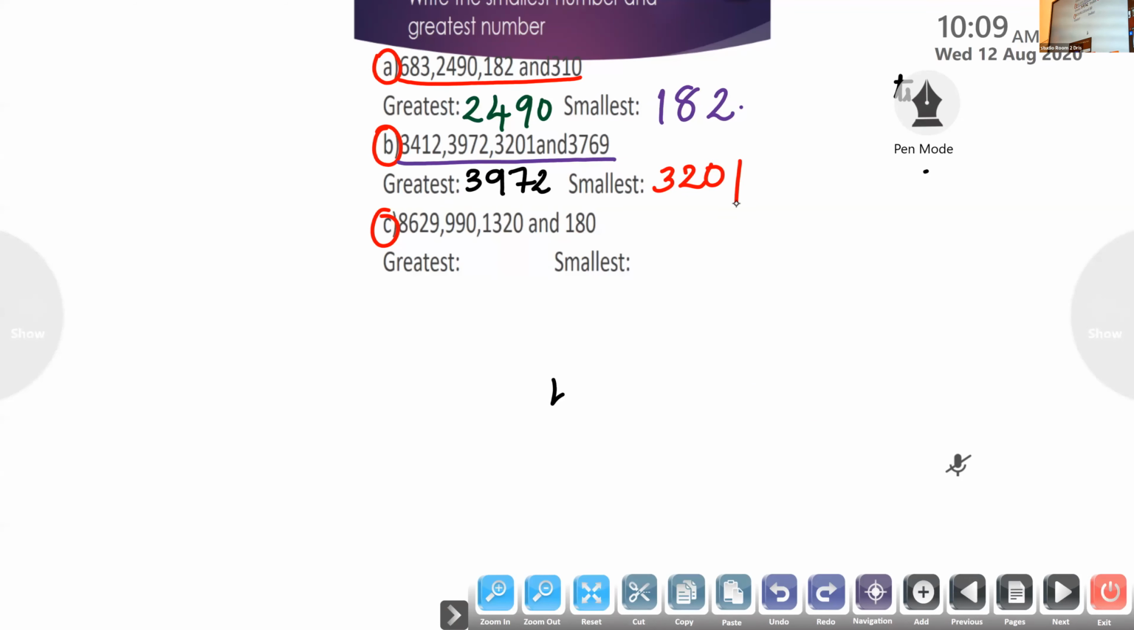Now, dear children, I hope you all will be having your notebook with you. Copy down the question C. No need to write any heading, nothing you want to write. Just copy down the question C and find out the greatest and smallest number now itself.